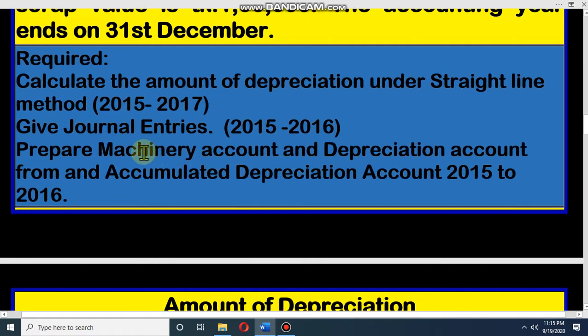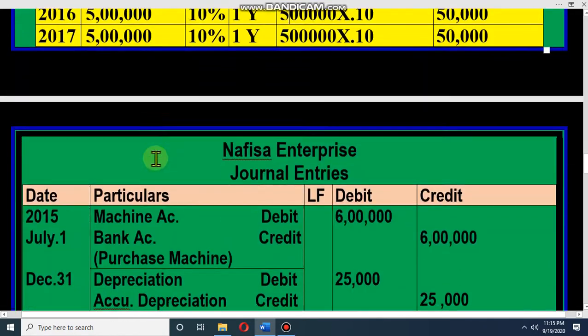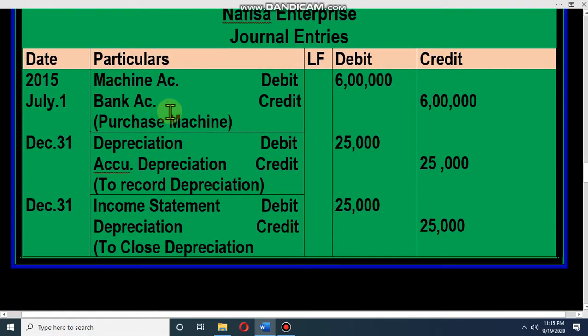Our next requirement is to give journal entries. Dear student, journal entries, it is easy one, it is fixed for every year. Only at the beginning year we have to give machine account debit, bank account credit.